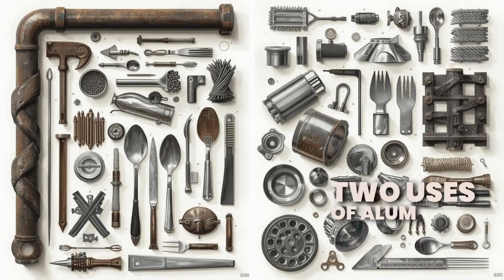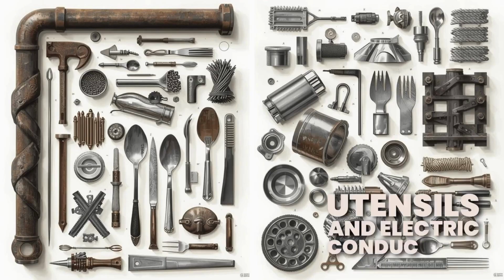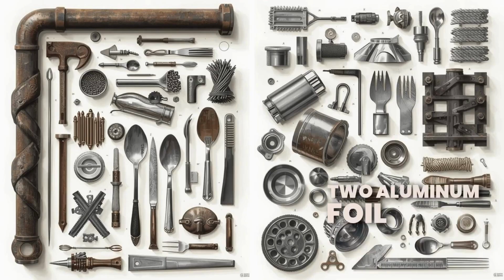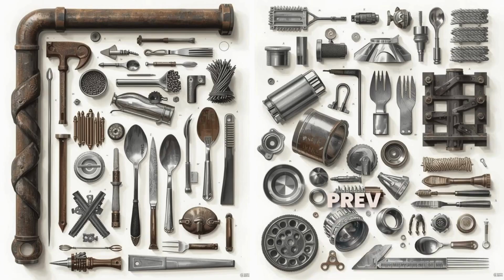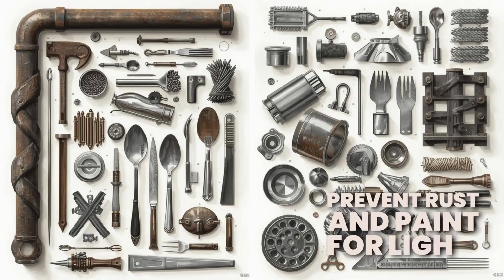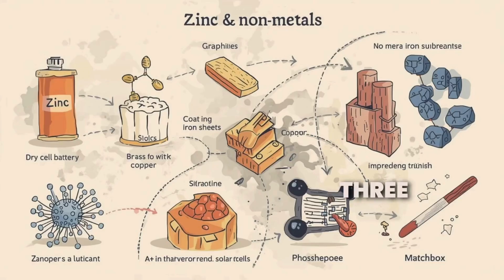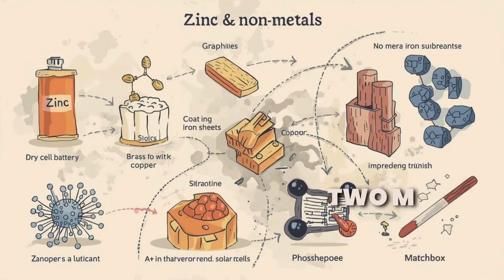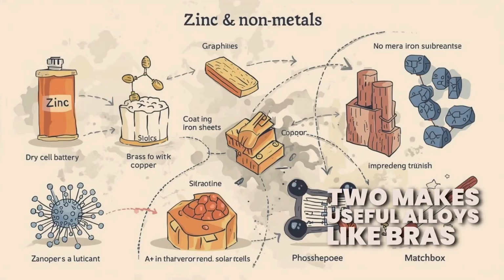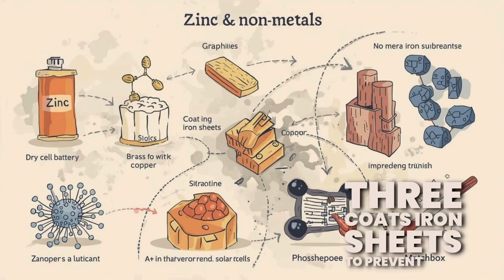2. Uses of aluminium. 1. Used in cooking utensils and electric conductors. 2. Aluminium foil is for food packing. 3. Aluminium powder helps prevent rust in paint. 4. Light, strong aluminium alloys are used in car and aircraft parts. 3. Uses of zinc. 1. Used in dry cells. 2. Makes useful alloys like brass, copper plus zinc. 3. Coats iron sheets to prevent rust.